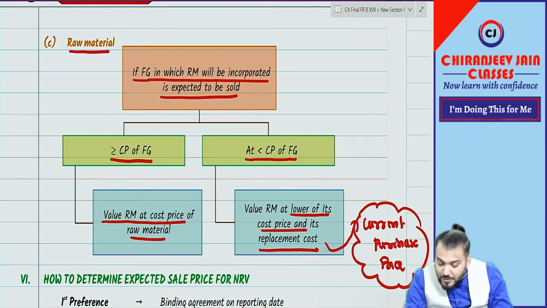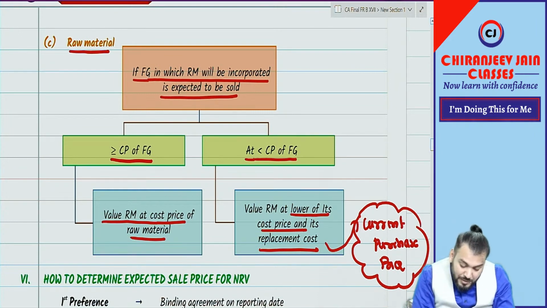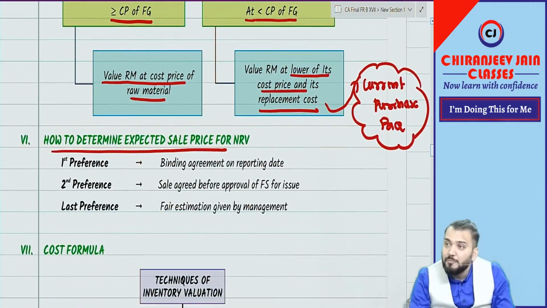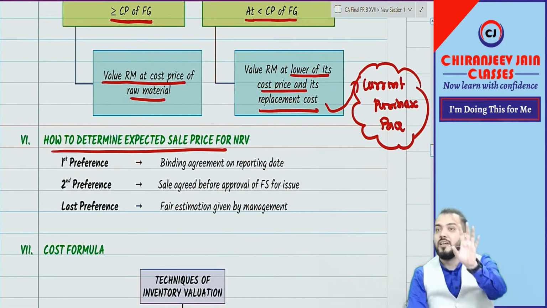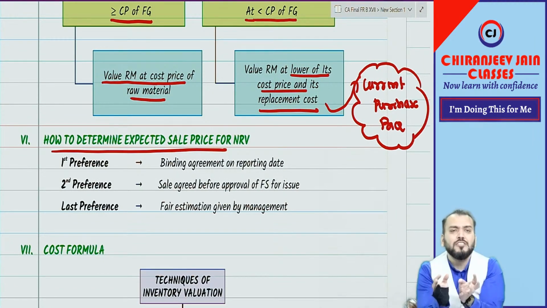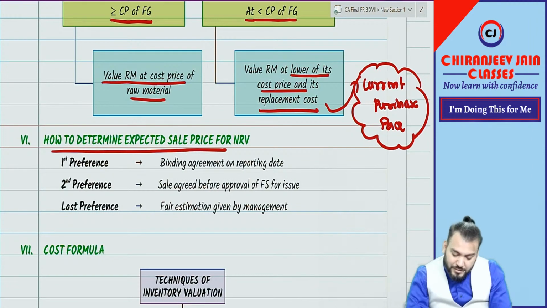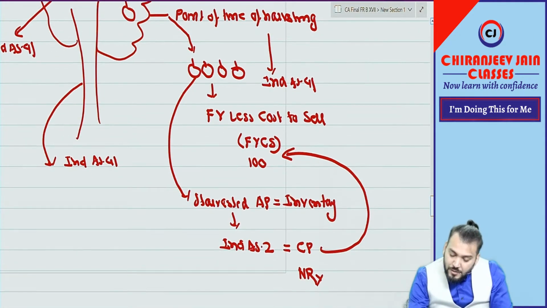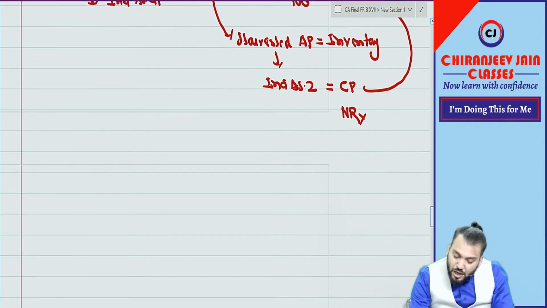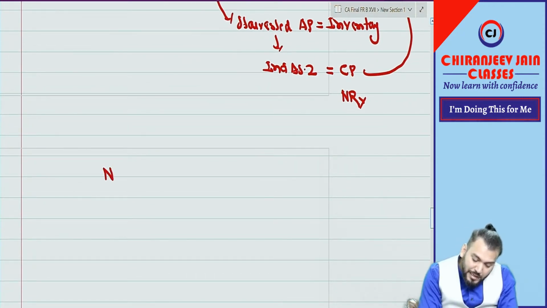But before that, how to determine the expected sale price? For NRB we want the sale price, so how do we determine it? One guidance has been given for this. We have understood that NRB is not equal to fair value.